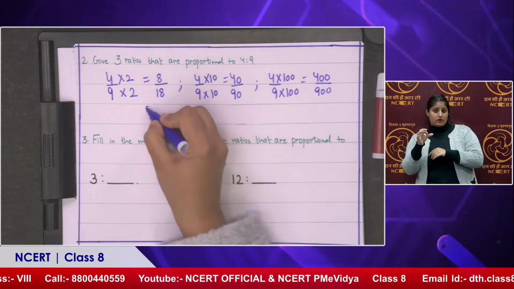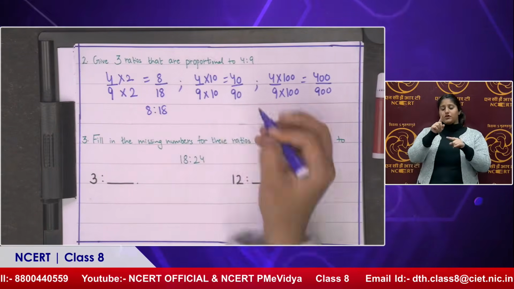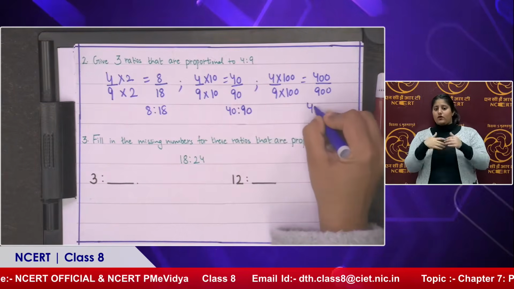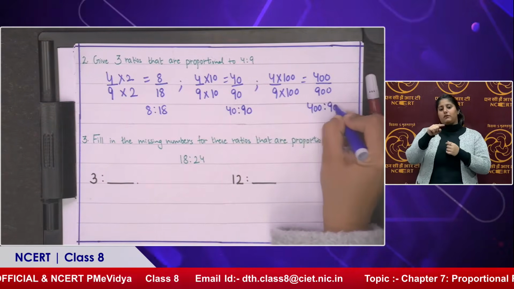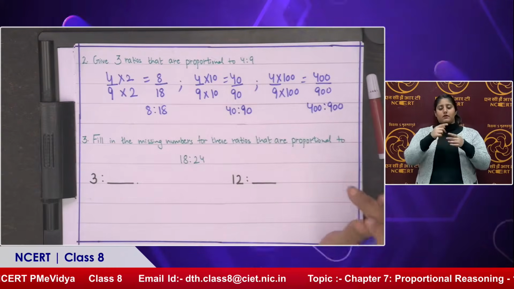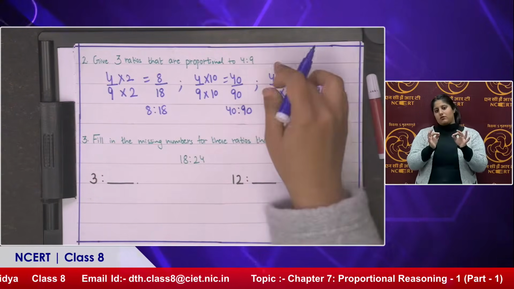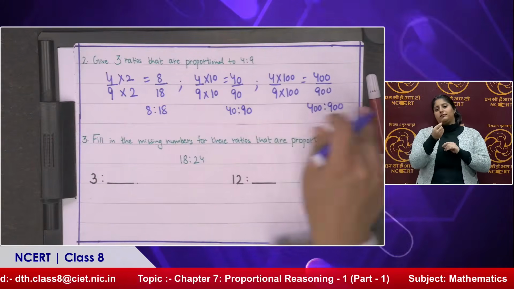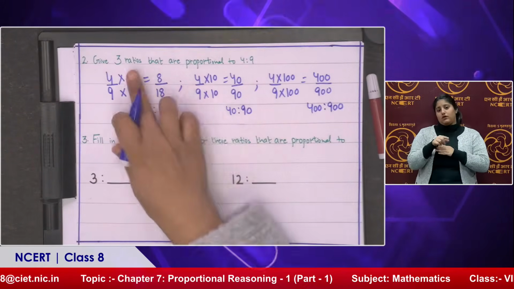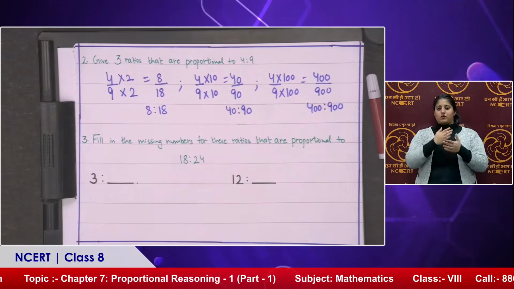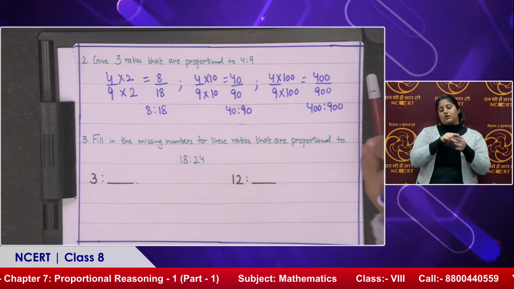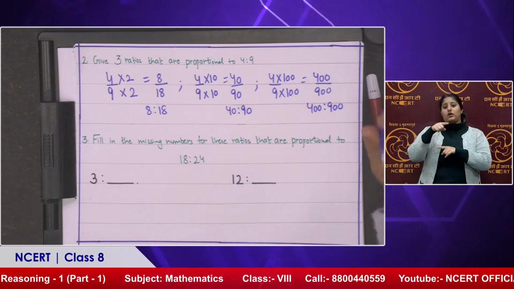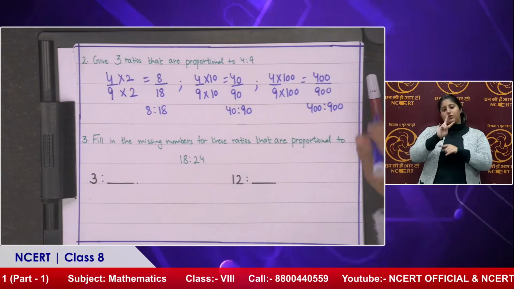What ratio will it be? 8:18, 40:90, and here 400:900. When you convert this into its simplest form, you ultimately get 4:9. Okay. Fine. So these are the ways to find out the ratios which are proportional to the given ratio. You can multiply it by any number, but remember one thing, you need to multiply numerator and denominator by the same number.